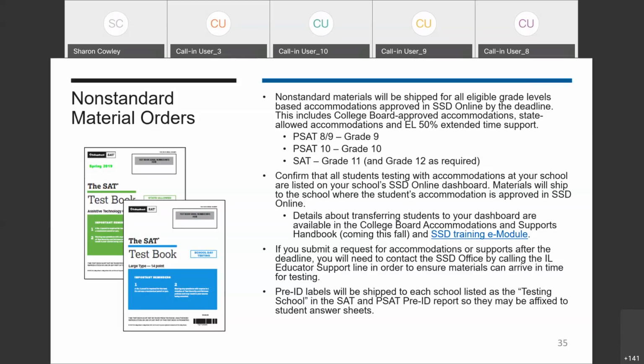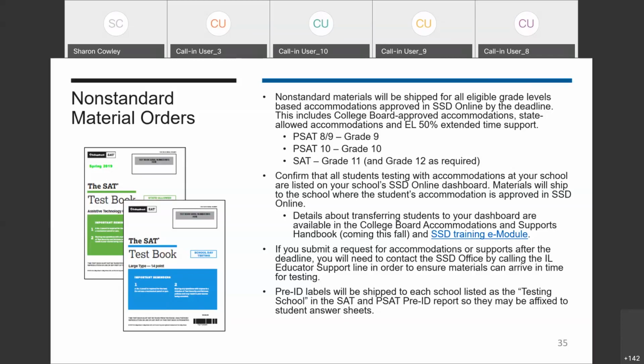This is why we ensure that you make sure that your dashboard is current and accurate, specifically with the student's graduation date and date of birth. Prior to the deadline, you'll want to confirm that all students you're planning to test at your school are listed on your school's SSD Online dashboard. Materials ship to the school where the student's accommodation is approved in SSD Online. You can find steps to transfer a student to your dashboard in the SSD handbook that will be posted at the beginning of the year. If you submit an accommodations request after the deadline, as a reminder, you'll need to call the SSD office to confirm that materials can ship in time for testing.